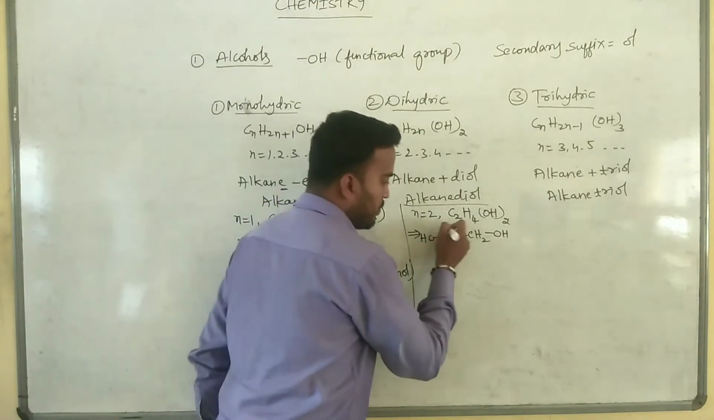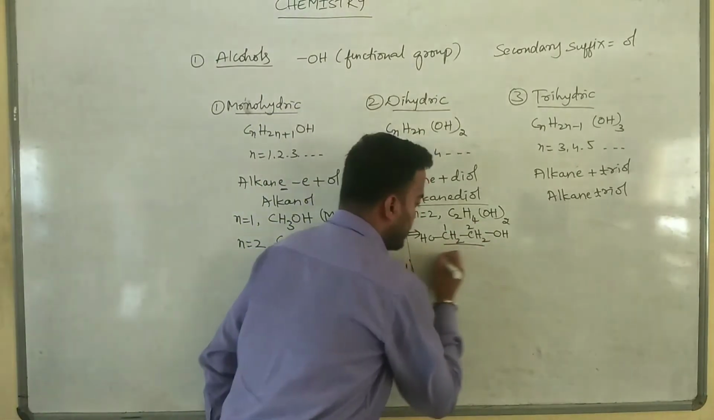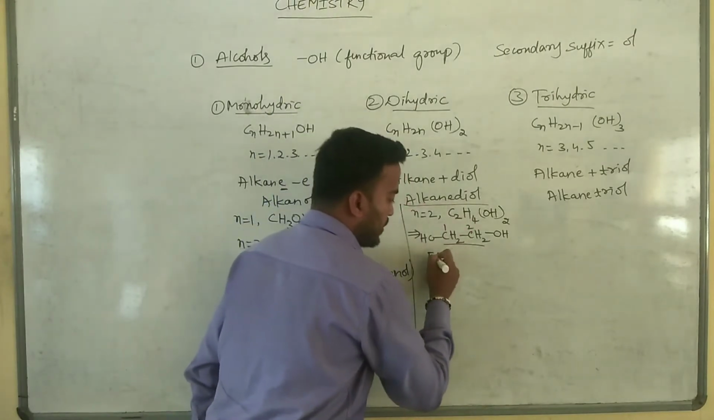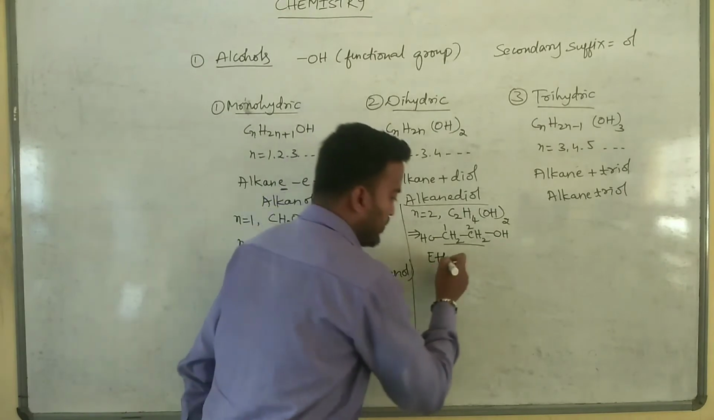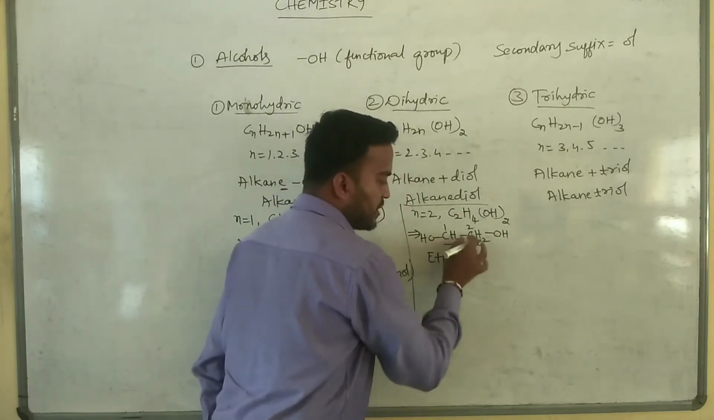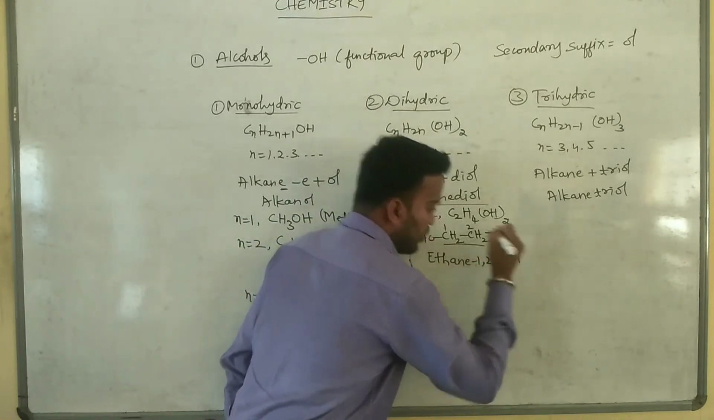So numbering, 1 2. The number of carbon atoms here is 2, ethane. What is the IUPAC name? Alkane diol. So first we have to name the alkane: ethane. Then the OH groups are present on the first and second carbon atoms. So 1,2 diol.